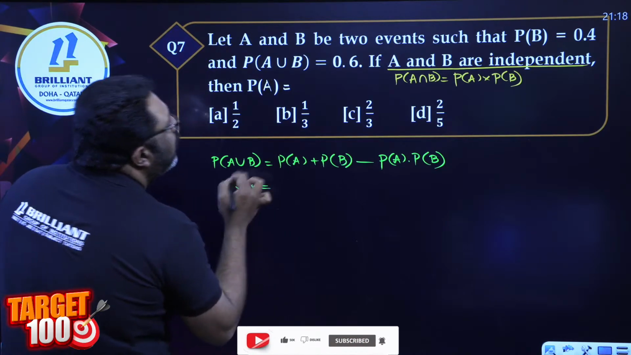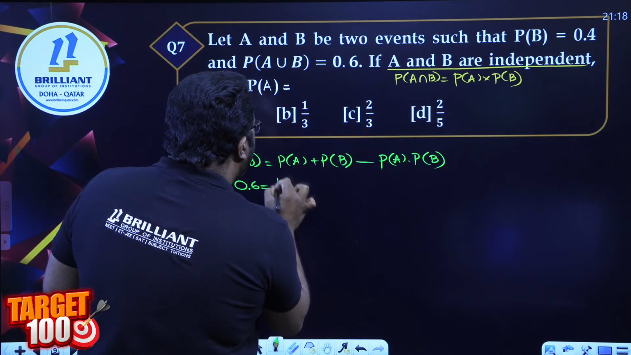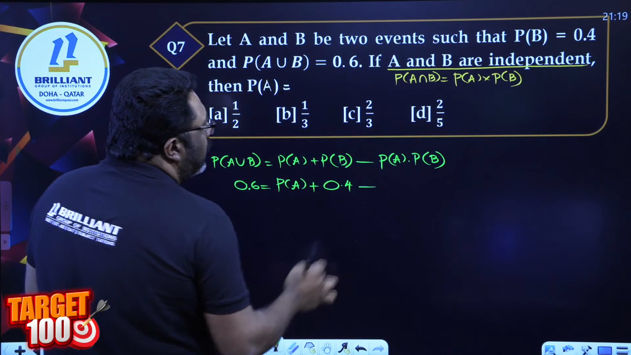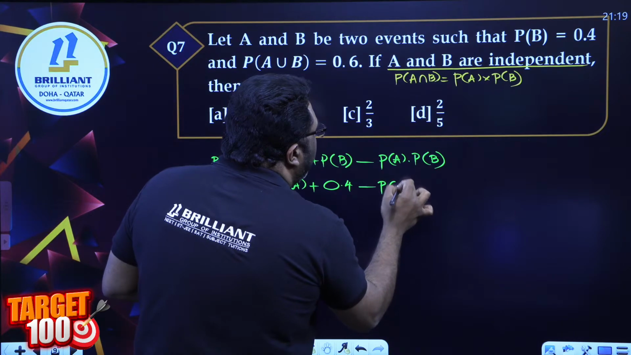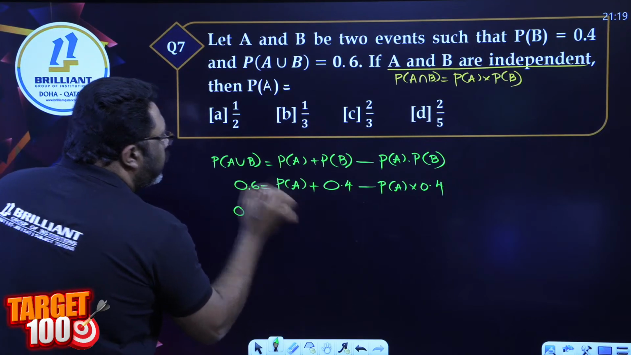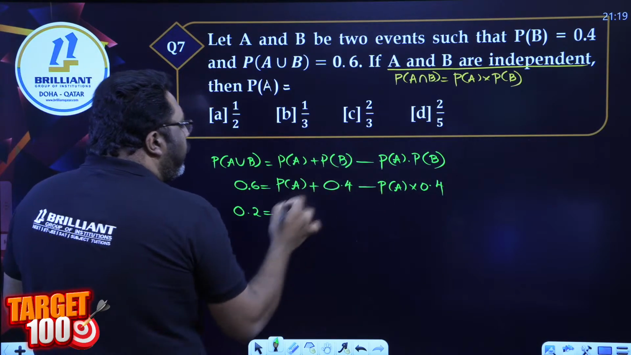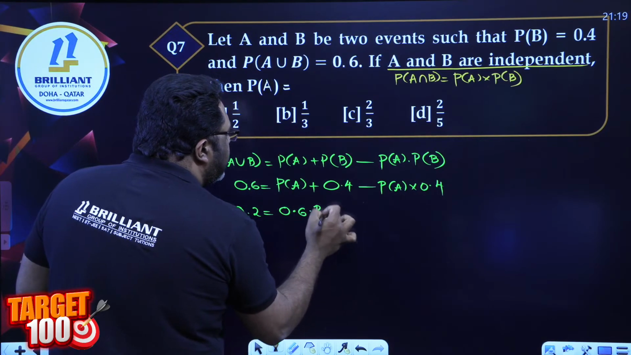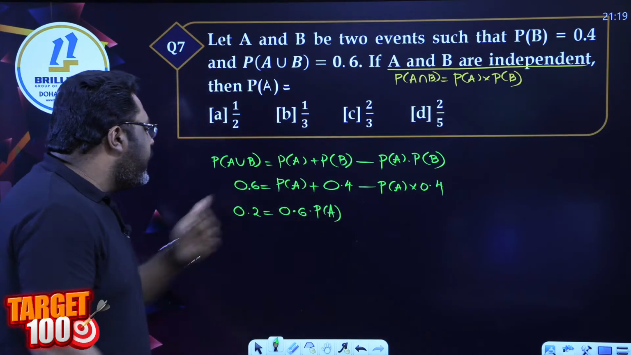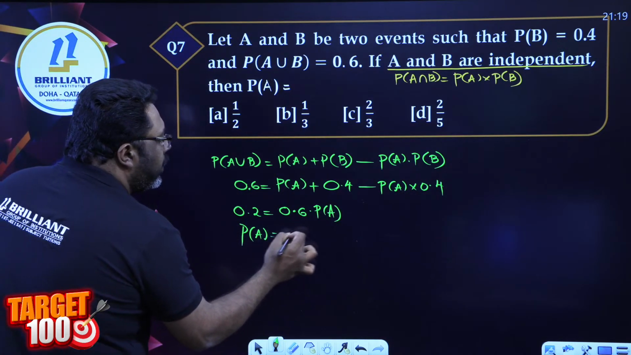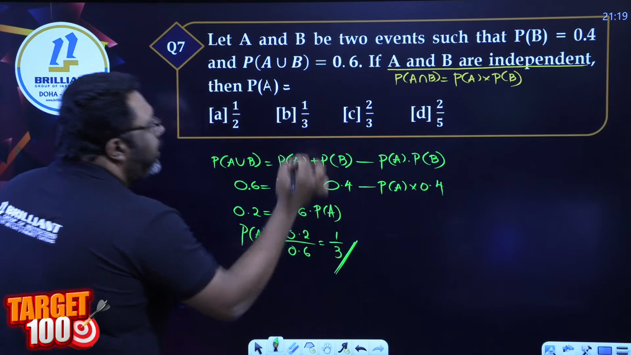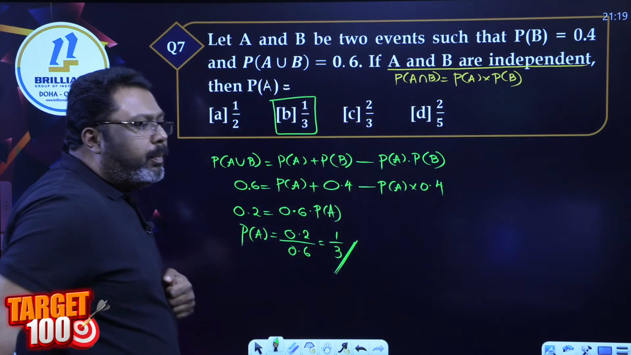0.6 is equal to P of A, not known, plus P of B which is 0.4, minus P of A, I don't know it again, into 0.4. Okay, so bring 0.4 to the left side, you will get 0.2. P of A minus 0.4 P of A, I will say it is 0.6 P of A. 1 P of A minus 0.4 P of A is 0.6 P of A. So what is P of A? 0.2 divided by 0.6. The answer is 1 by 3. Option B, 1 by 3.